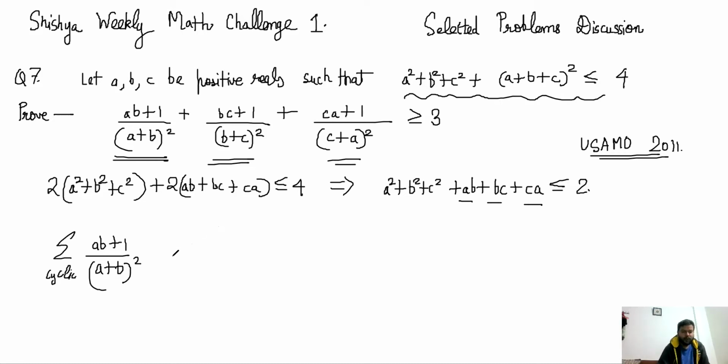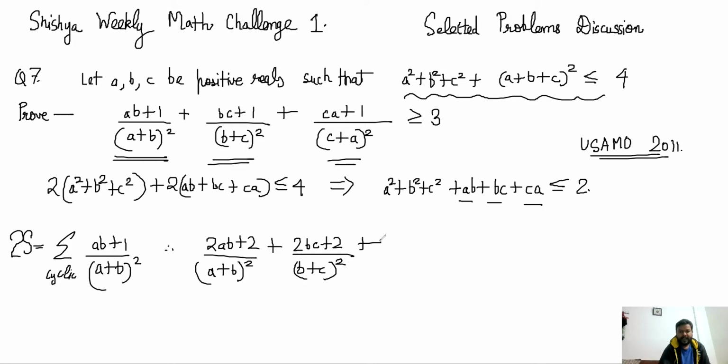So what I want to do is take this cyclic sum and write twice the sum. Let's call this sum S, and think about what twice of this sum is. That becomes (2ab plus 2) by (a plus b) whole square plus (2bc plus 2) by (b plus c) whole square and (2ca plus 2) by (c plus a) whole square.